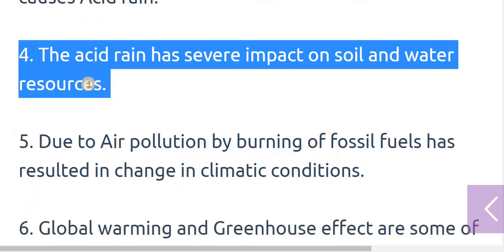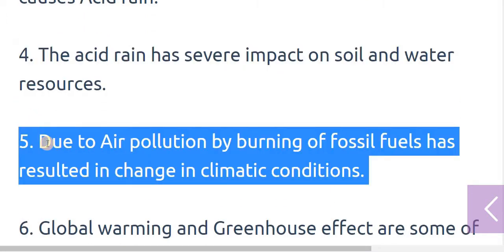The next disadvantage is that air pollution by the burning of fossil fuel results in a change in climate conditions. As I told you, CO2 is a greenhouse gas, and an excessive amount of CO2 in the atmosphere leads to global warming.